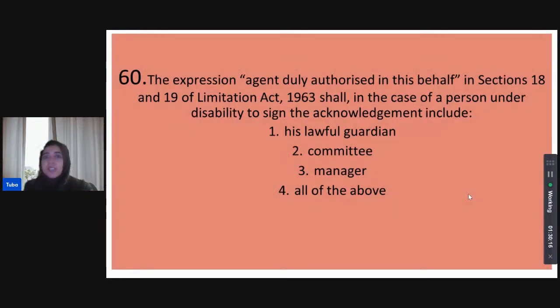The expression agent duly authorized in this behalf in sections 18 and 19 of the Limitation Act shall, in the case of a person under disability to sign the acknowledgement, include whom of the following. So, if the person is operating under a disability and cannot sign the acknowledgement, who is an agent duly authorized in his behalf that we are speaking about in sections 18 and 19? Is it his lawful guardian? Is it a committee? Is it a manager? Or is it all of the above?